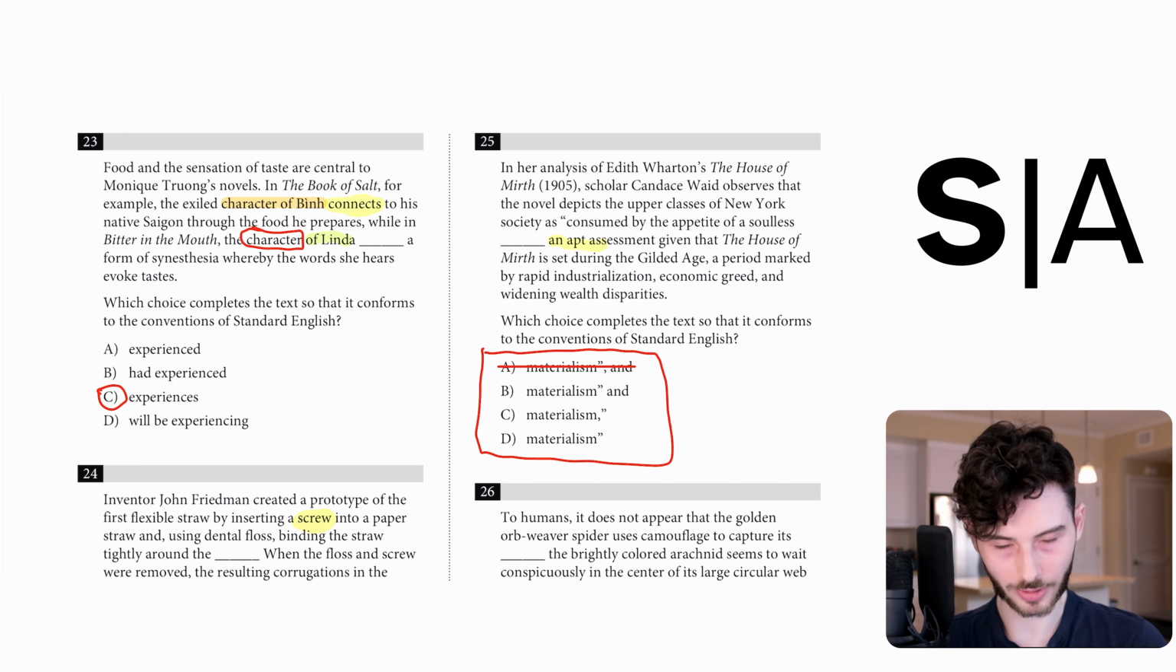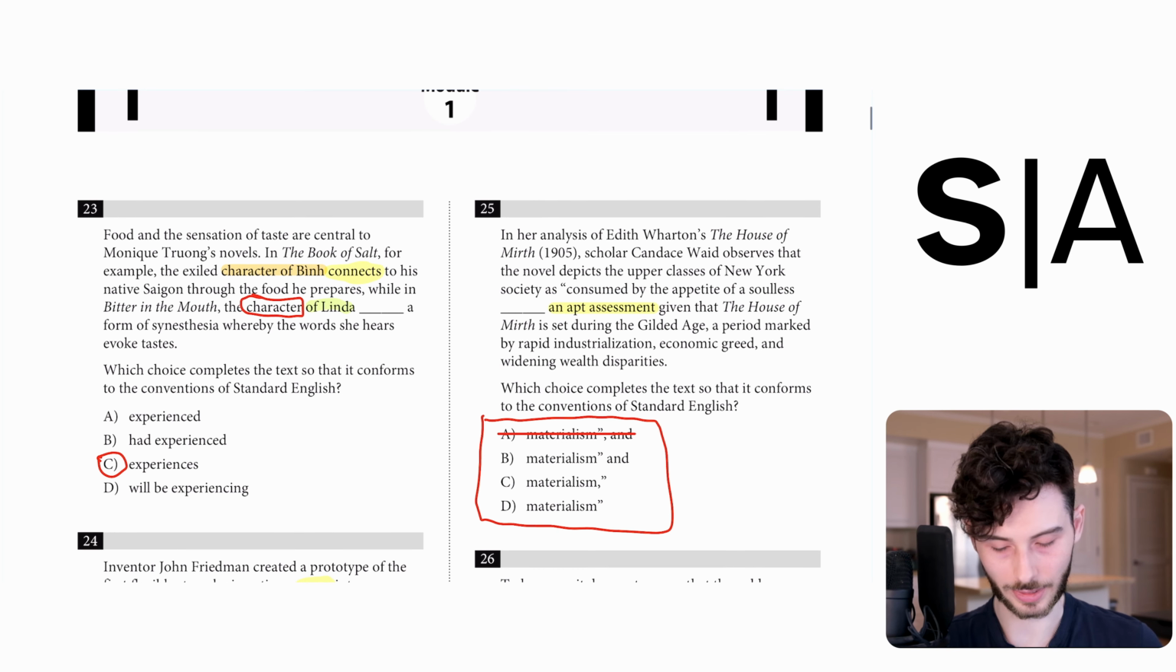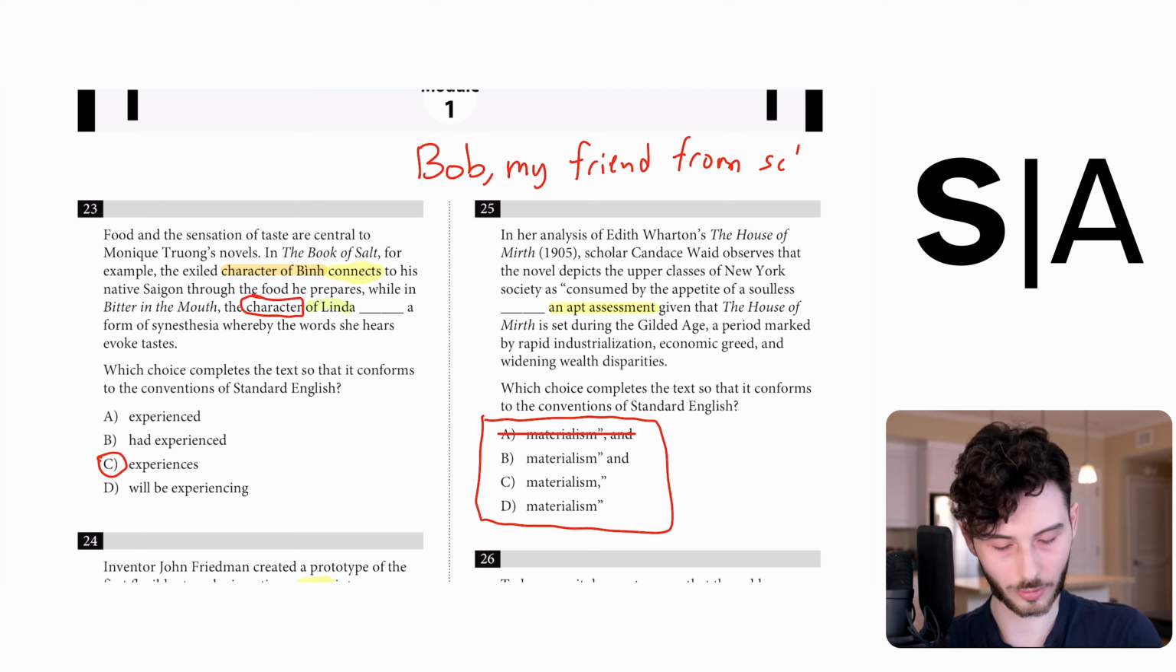So we're starting with an apt assessment. This is a modifier called an appositive. What that means is you have a noun phrase modifying another noun or another noun phrase. Let me give a simpler example so you can see. Bob, comma, my friend from school, comma,